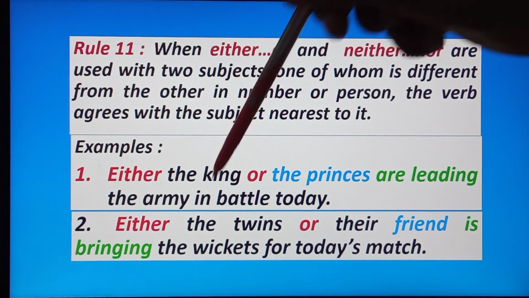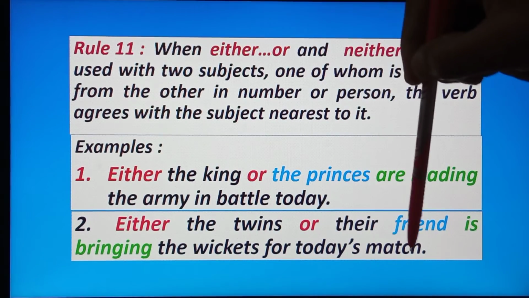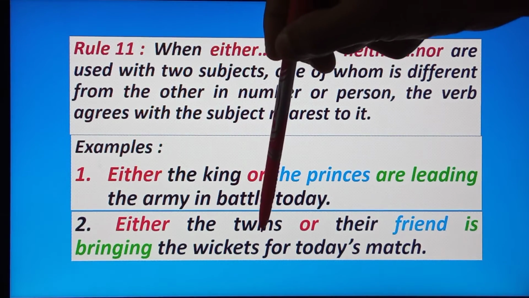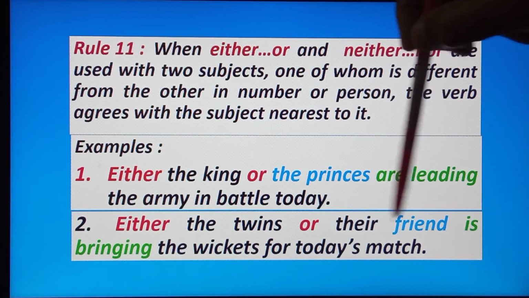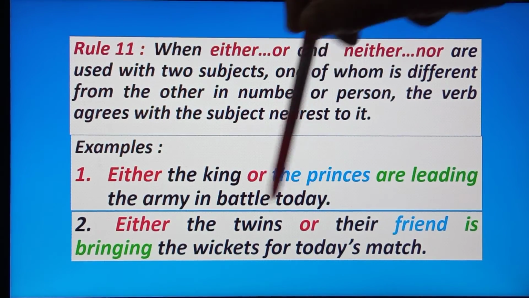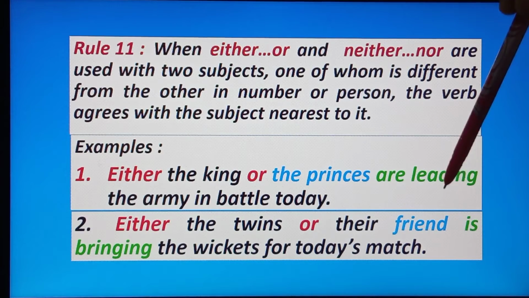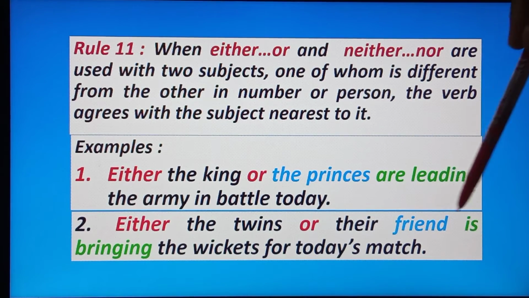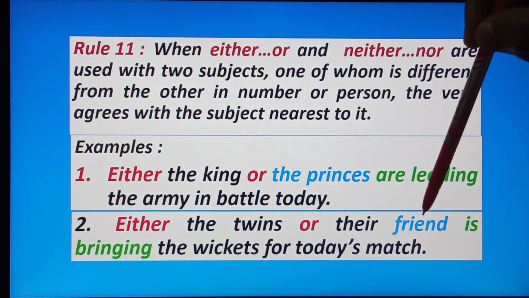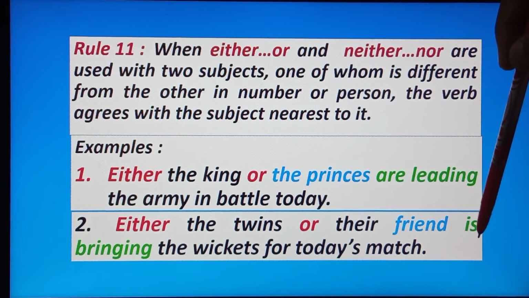Next example. Either the twins or their friend is bringing the wickets for today's match. Here the subjects are the twins and their friend, joined by either or. Which is the nearest subject to the verb? The verb is is, and the nearest subject is friend. This friend is a singular subject. Okay, so we put the singular verb is. Understood? Rule 12.